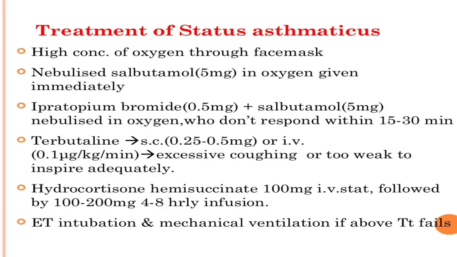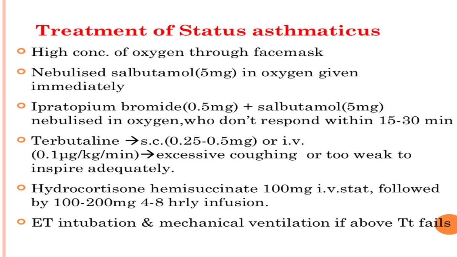So what is the treatment of status asthmaticus? First of all, immediate treatment is required. It includes high concentration oxygen through face mask. Along with this, nebulized salbutamol 5 mg in oxygen is given immediately. And if the patient does not respond within 15 to 30 minutes to nebulized salbutamol, ipratropium bromide 0.5 mg plus salbutamol 5 mg nebulized in oxygen is given for those who are not responding to nebulized salbutamol.